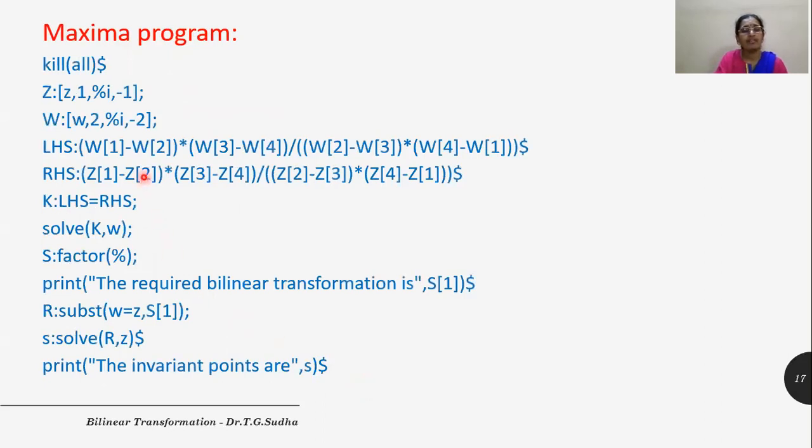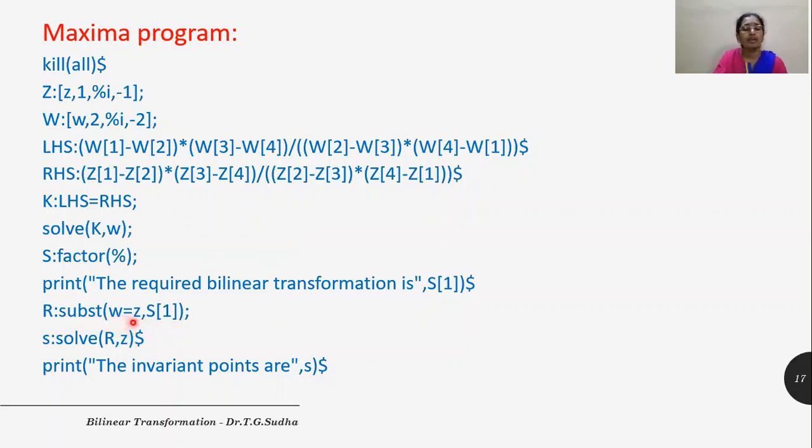So the first part remains the same as the problem 1. So here we had solved and we had taken a factor of the previous output and we had given the print command till here, it is same. And in the next line for the bilinear transformation, we find the invariant points. For that we put W is equal to Z. So here we are using the substitute command. It is nothing but substituting W is equal to Z in the previous output, that is S of 1.